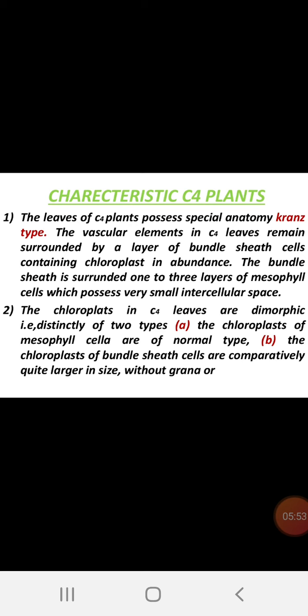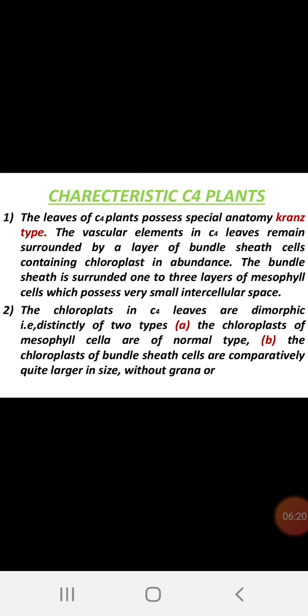morphologically differentiated. That's why it is said to be dimorphic, distinctly of two types. One is the chloroplasts of mesophyll cells, which are of normal type, and the second one, the chloroplasts of bundle sheath cells, are comparatively quite larger in size without grana. Underline this, without grana. No grana, so the light reaction does not take place.